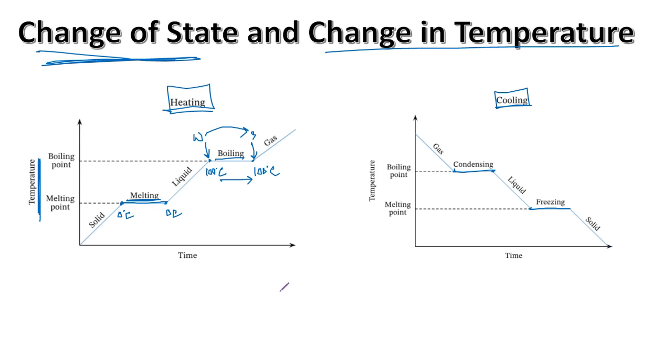And the equation for transfer of thermal energy to or from a body is always E equals mc del theta, where E is the thermal energy transferred to or from a body, m is the mass of the substance, c is the specific heat capacity, and del theta is the change in temperature. Always remember, you don't have to convert del theta into Kelvin, because the value of del theta is the same in both Kelvin as well as degree Celsius.